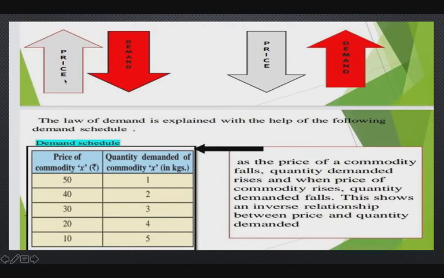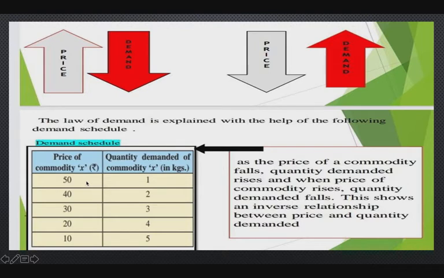There is an inverse relationship between quantity demanded for that commodity and price of the commodity. When the price goes upward, demand goes downward. When price goes downward, then the demand goes upward. This law of demand is explained with the help of the following demand schedule and also a graphical presentation.